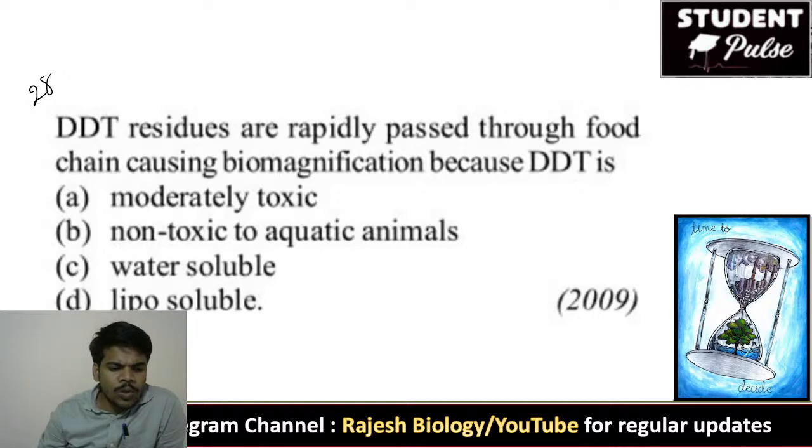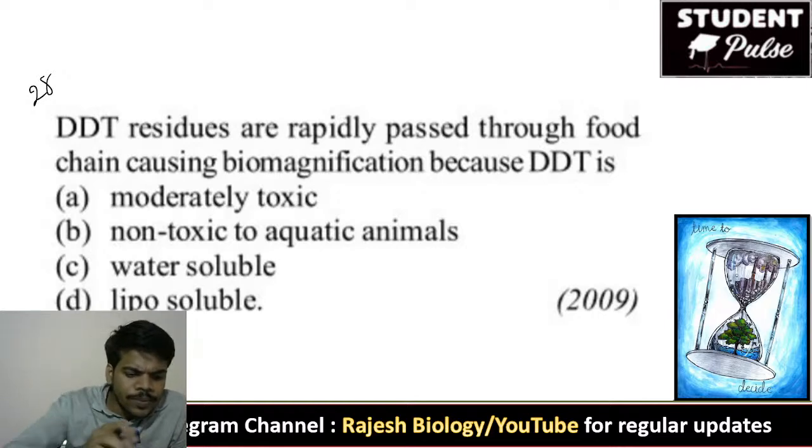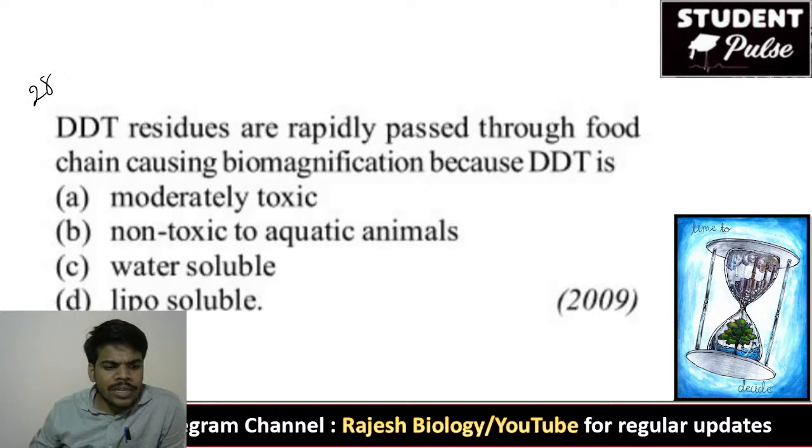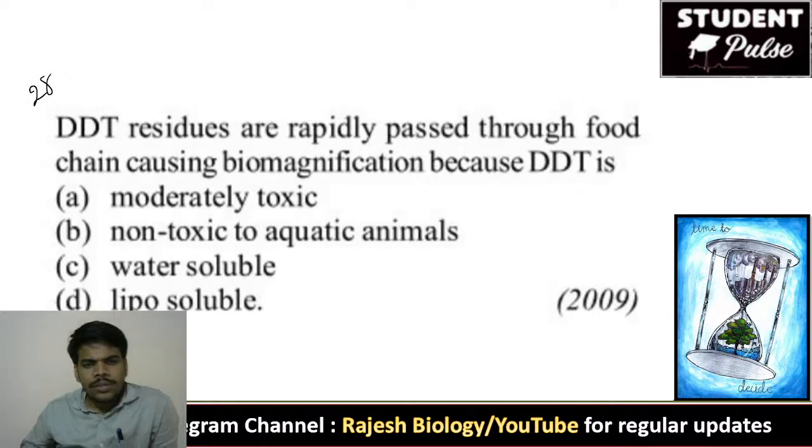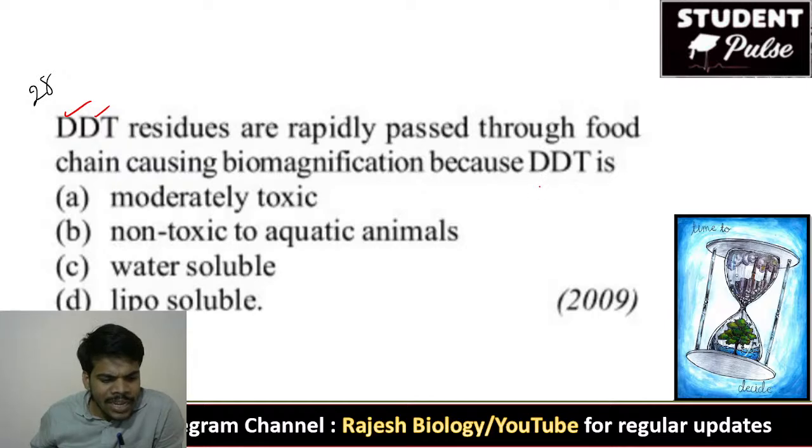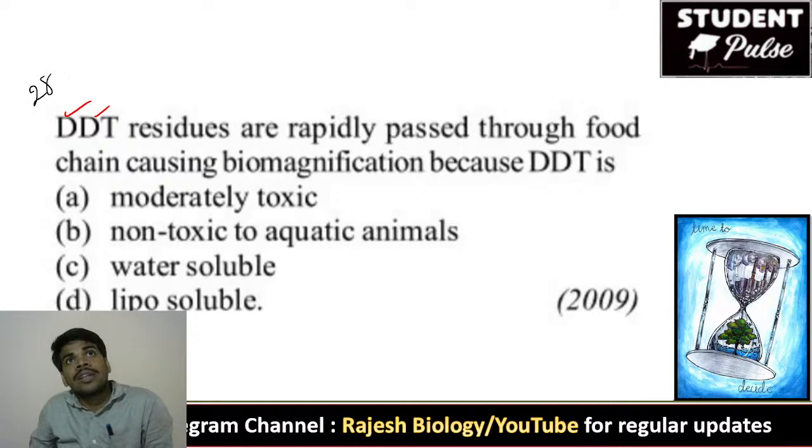28th question. Madhu says D. DDT residues are rapidly passed through the food chain causing biomagnification because DDT is... Yes, everybody says D: Jnaneswari, Madhu and Hamprasad. If I do not give the right answer as D, you will definitely feel bad.